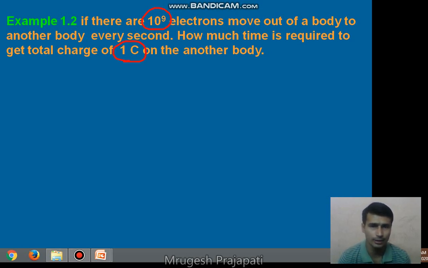So here 10 raised to 9 electrons are transferred from one body to another body. The charge is established on both the bodies. What time will it take to get a charge of 1 coulomb on the body?